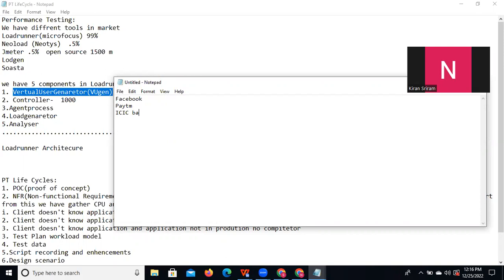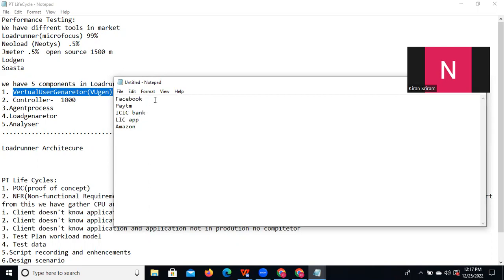ICICI bank application. So this is your business flow. Maybe you are doing it for some LIC application. So this is your business flow. Maybe you are doing it for Amazon. So this is your application.